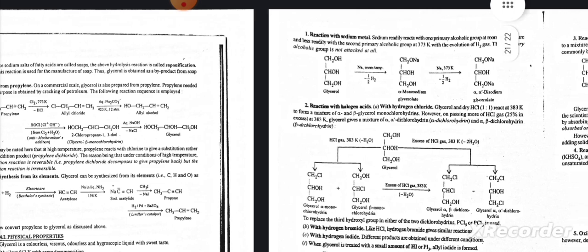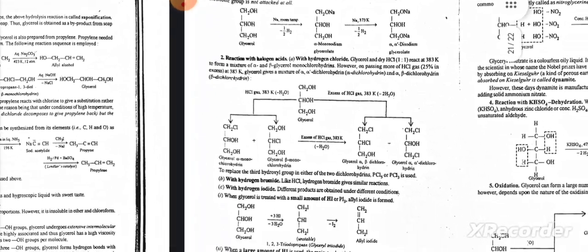Reaction with sodium metal: sodium readily reacts with the primary alcoholic group at room temperature and less readily with the secondary alcohol group at 373 K, with evolution of H2 gas. The secondary alcoholic group is not attacked at all.